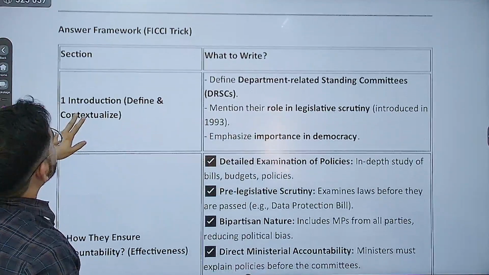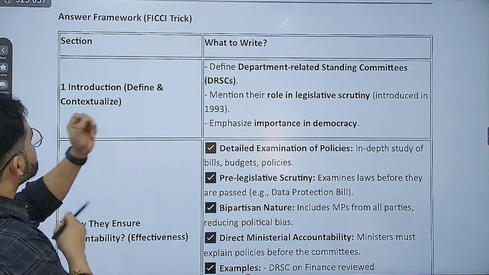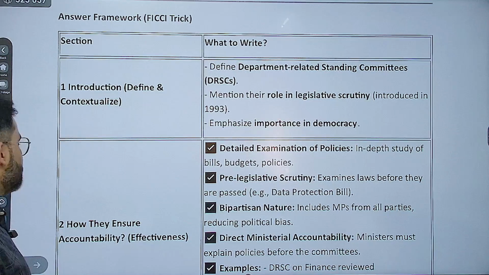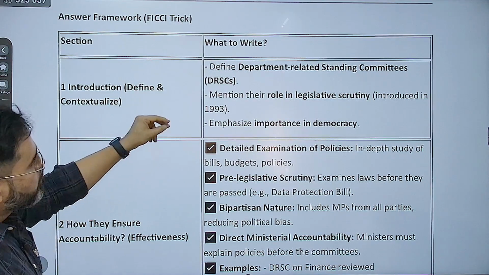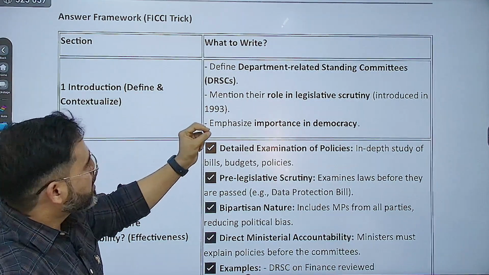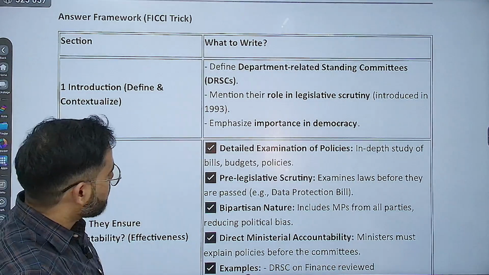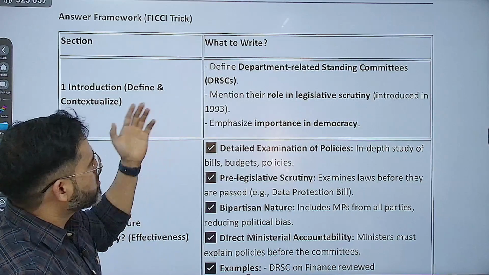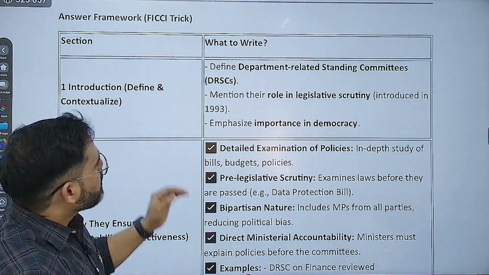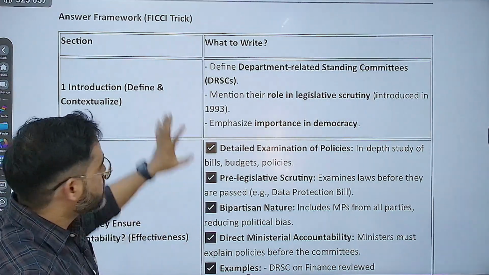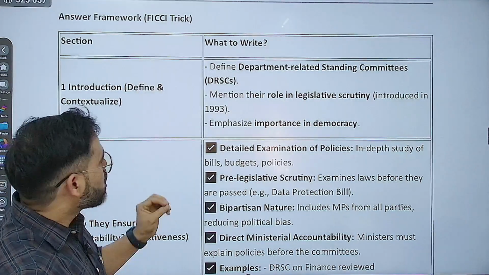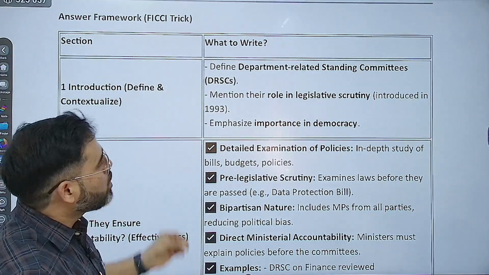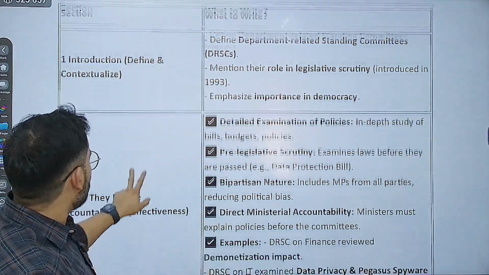Here comes the answer framework. First is introduction, define and contextualize. I told you. So in the introduction you first have to define departmental related standing committees के बारे में. Then you have to mention their role in legislative scrutiny, because they were introduced in 1993, and emphasize the importance in democracy. That is the first part, introduction: कि वो committees क्या हैं, what is the role of those committees, and then how they ensure accountability.